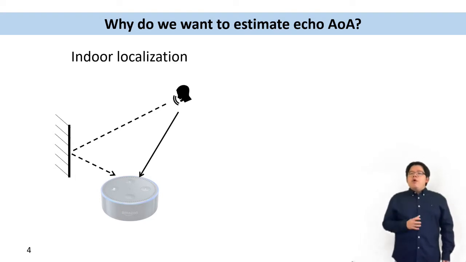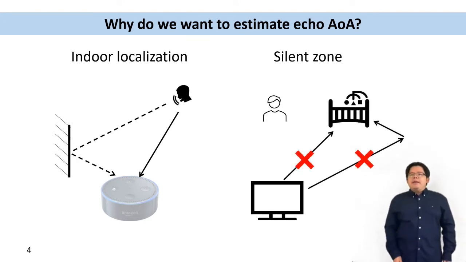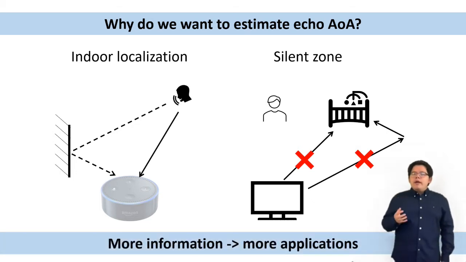Another example might be the silent zone. If a user wants to watch TV while his baby is sleeping, the TV must estimate all the echoes' AOA to this baby and cancel them so that the baby will feel silent. With more information from the received signal, we expect more cool applications in the future.